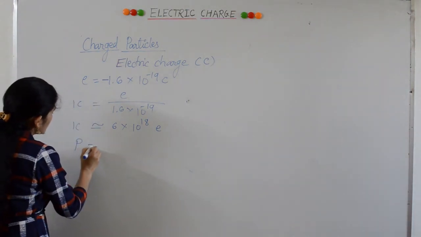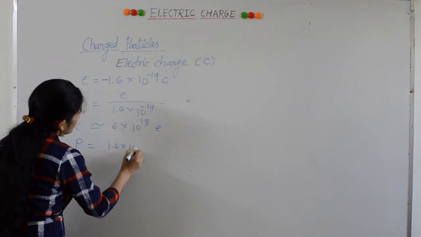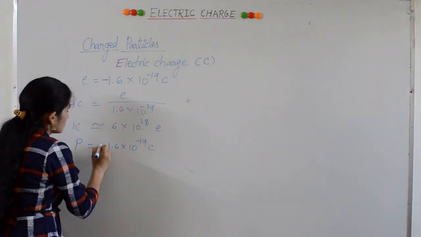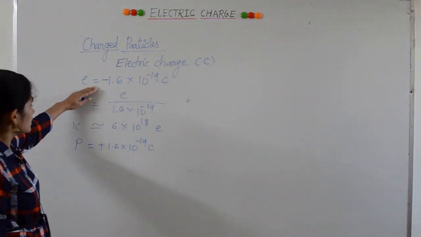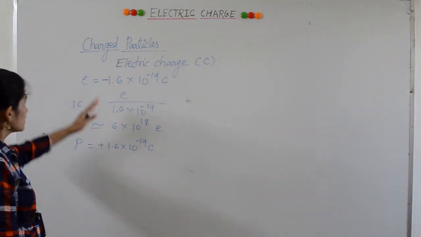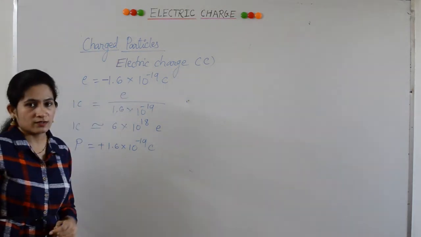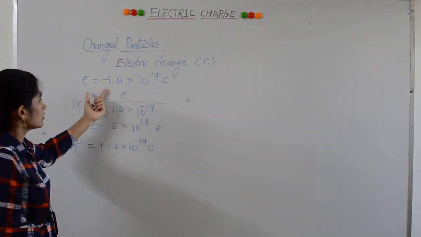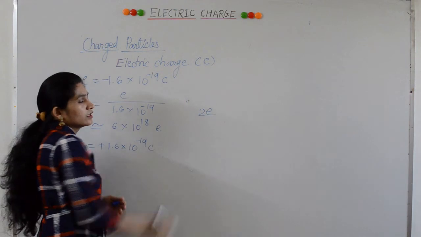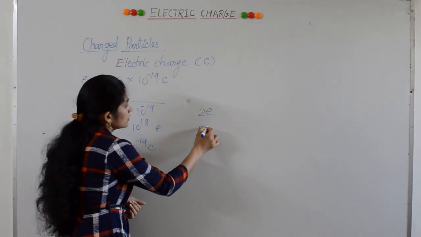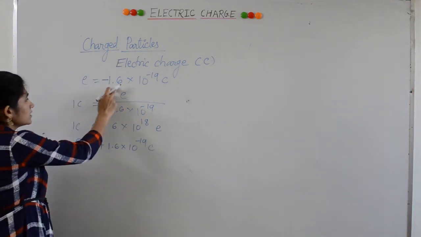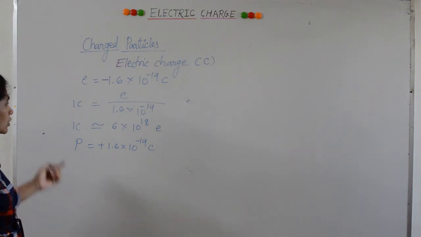Similarly, the charge on a proton is 1.6 into 10 to the power minus 19 coulomb, and it is positive. This charge on an electron or proton is the smallest possible charge in the universe. Charge cannot be smaller than this. It can be greater, but it will always be an integral multiple of this charge, like 2e, 3e, as we have seen before. So this is the smallest possible charge, that is 1.6 into 10 to the power minus 19 coulomb.